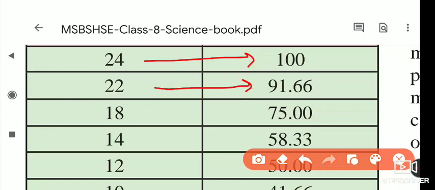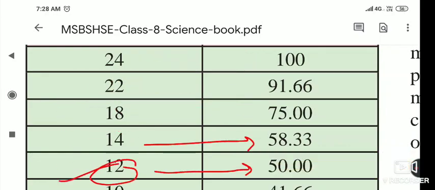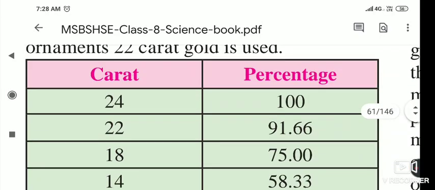Its purity decreases and its hardness increases, so it becomes hard. That gold is 22 karat gold, and we use it for making ornaments. That's why the gold rate decreases.